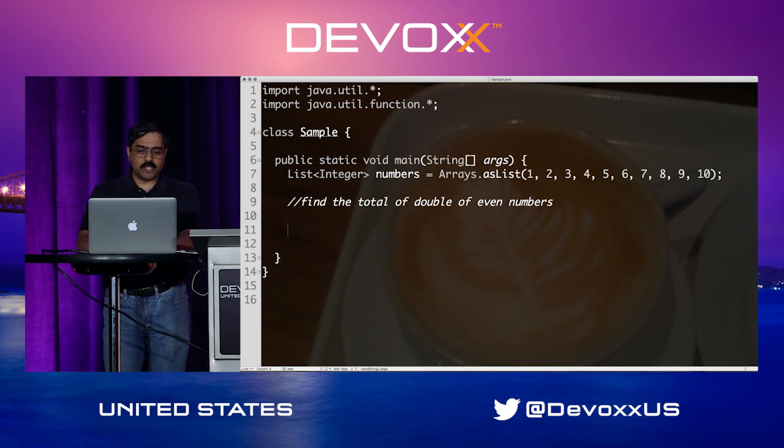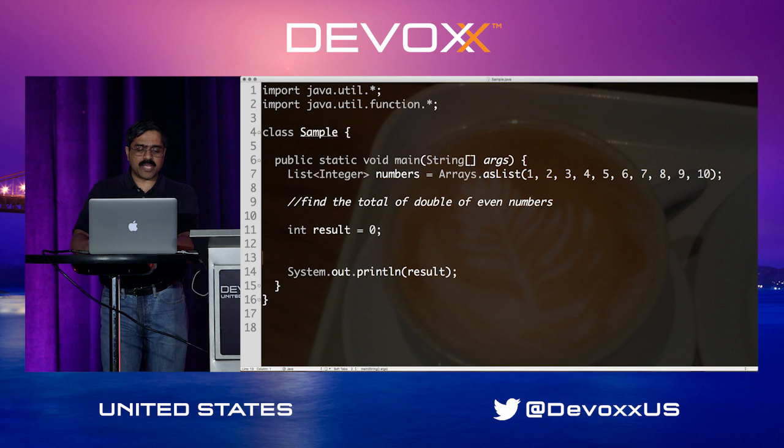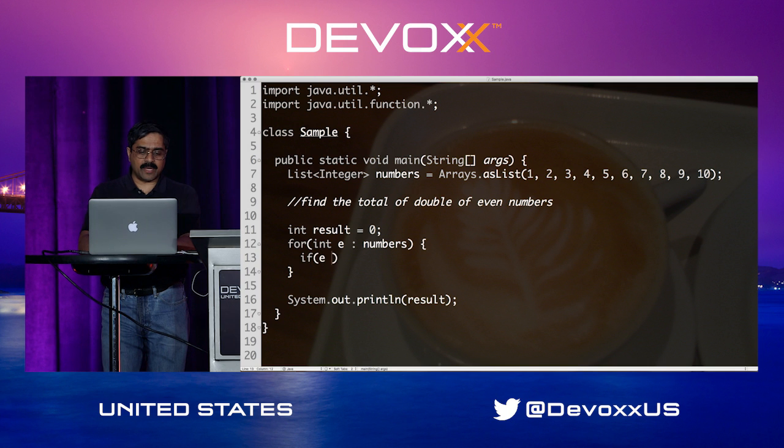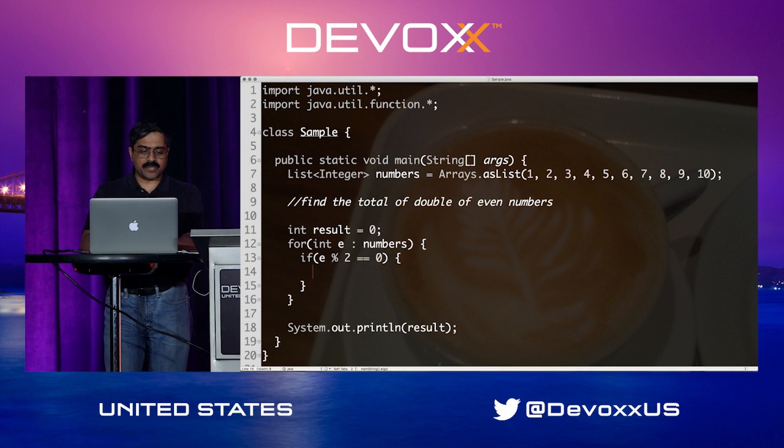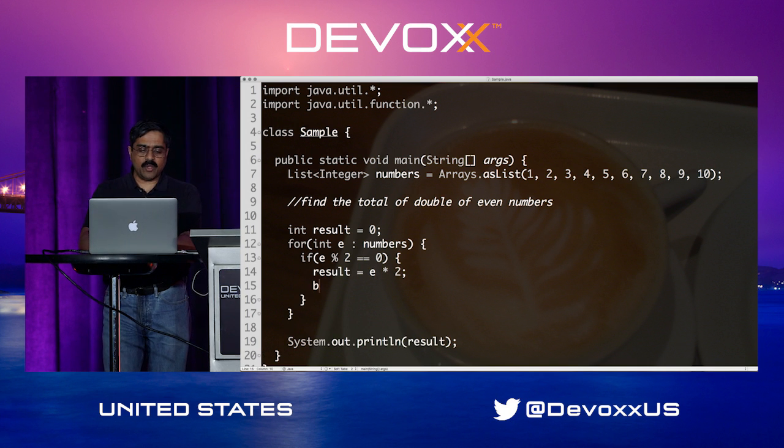Well, first of all, you would say result is equal to 0, and then when you're done, you want to print out the result. But then you say over here, for int element coming from numbers, and then you say if element mod 2 is equal to 0, then of course you're going to say result is equal to e times 2, but then you have to put a break to break out of this loop.